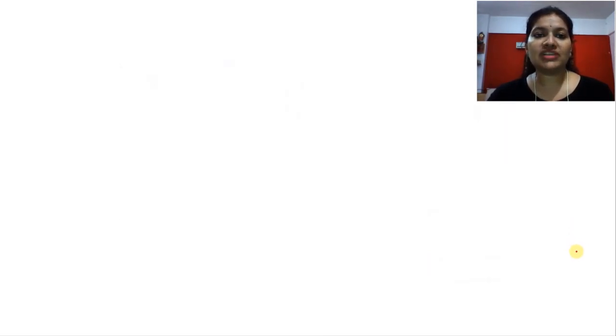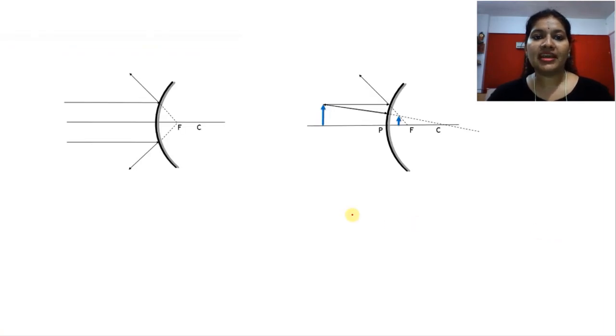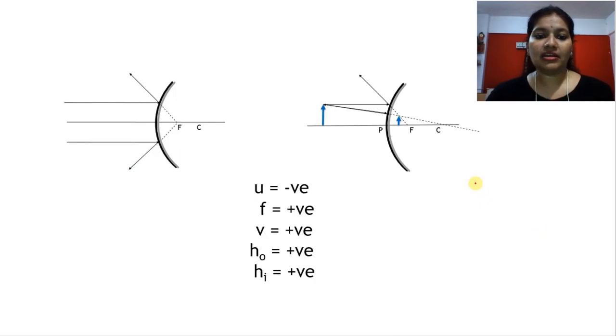Now next, move to sign convention for convex mirror. अब convex mirror में सिर्फ 2 ही cases हैं. As we have discussed in the last video, there are only 2 cases. So इसके लिए general sign convention रहेगा because in convex mirror we do not get any real and inverted images. So u negative because the object is always placed on the minus x-axis.